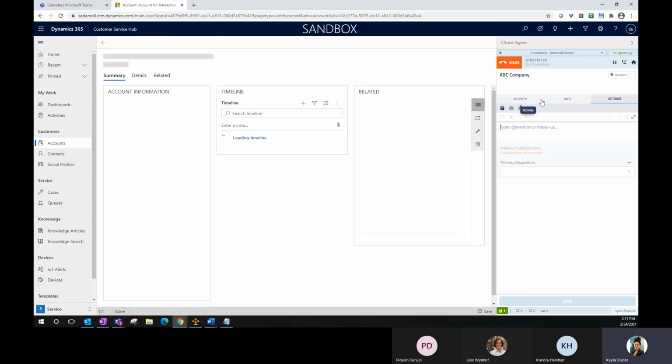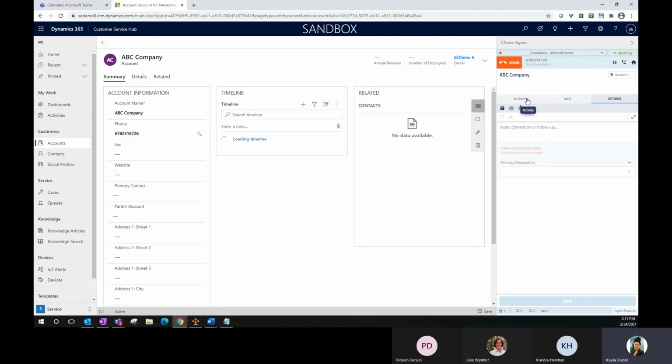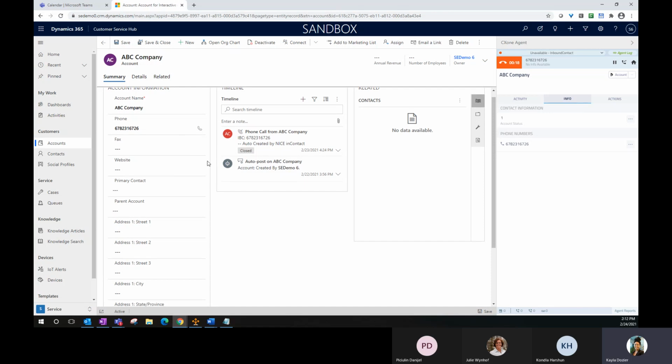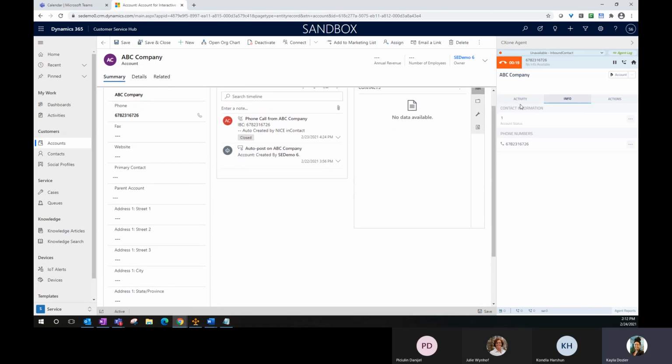All right. So with the contact that comes in here as that loads, that information is coming through for the agent here. So I'd be able to say, hey, this is the contact it's tied to, the account number, all of the variables that are attached to that specific account here. Once I do so, I can look at any specific actions. So if there were any notes here from a historical perspective, I can look at that information here, not right here in the CRM itself, but I can also go ahead and tie any information. So maybe I want to just follow up with the customer here or check on a follow-up.